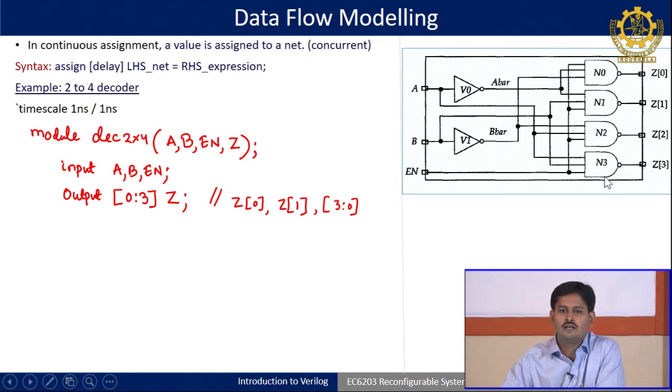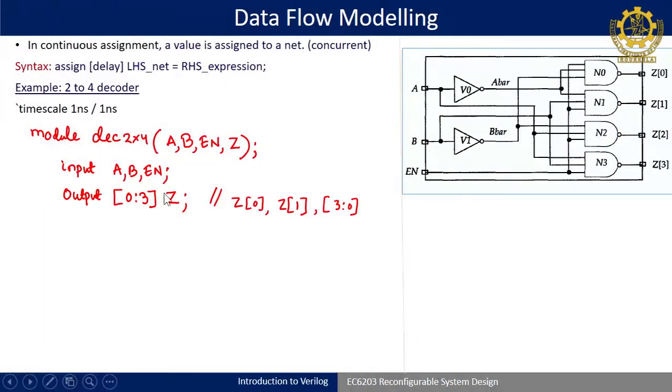So, we can use the NAND gate, or the NAND operator with AND, to model these NAND gates. There are intermediate wires, like connecting this inverter to here and like this. These are the intermediate wires which connect internally one block's output to another block's input. These are called a signal, or you can also term them a net. These are not defined here, so that has to be defined during the declaration part.